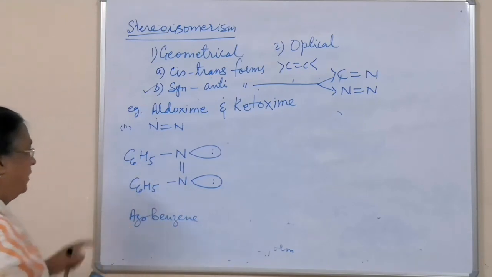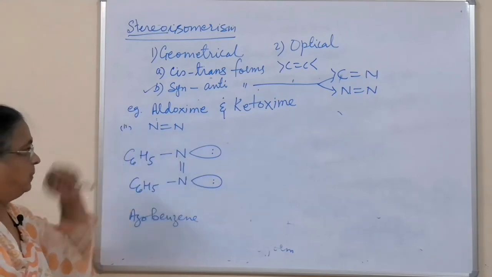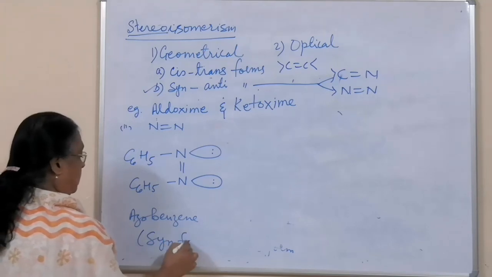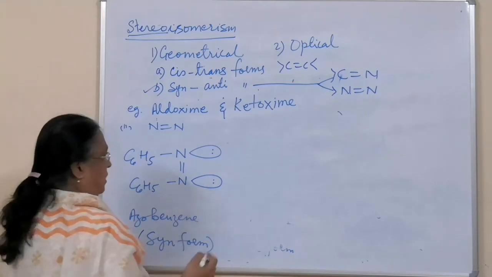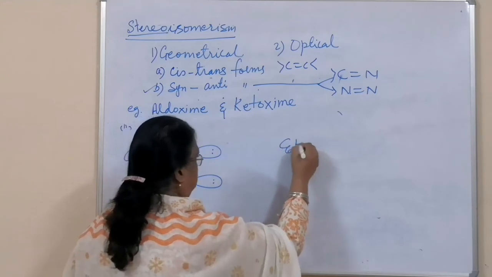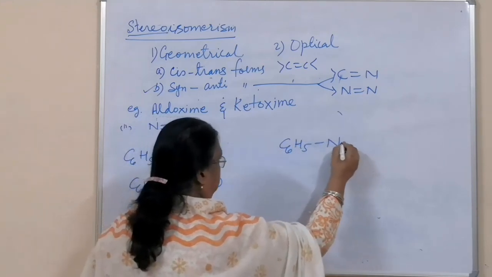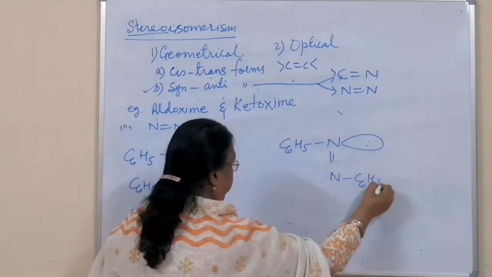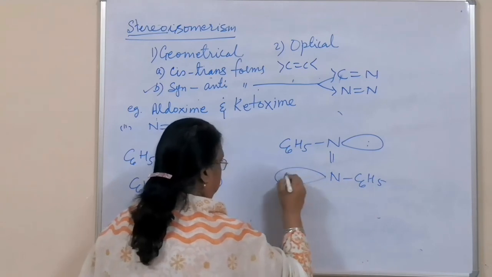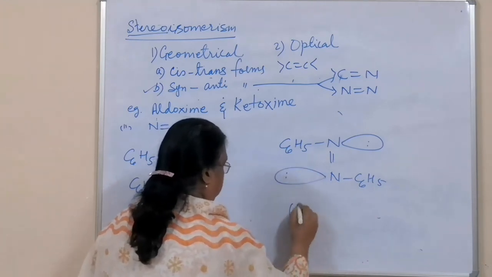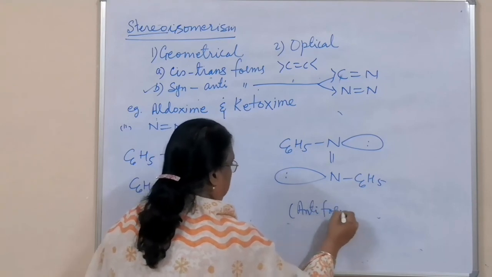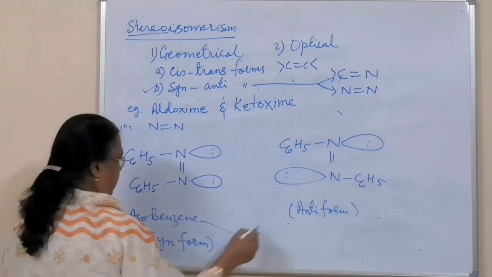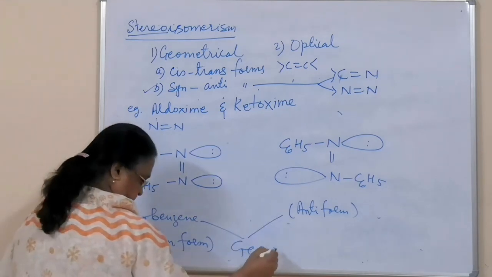So you can see here the phenyl group is on the same side, or you can say lone pair orbitals are on the same side. So this is syn form, and you have to make the trans form of this: C6H5N, lone pair, double bond, NC6H5 phenyl group, and this is your lone pair. So this is your anti form, and this is also azobenzene. So both of them are geometrical isomers.